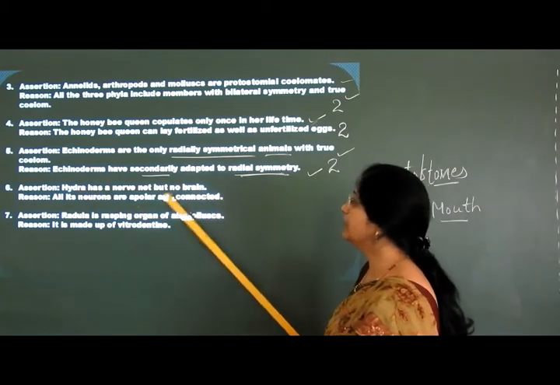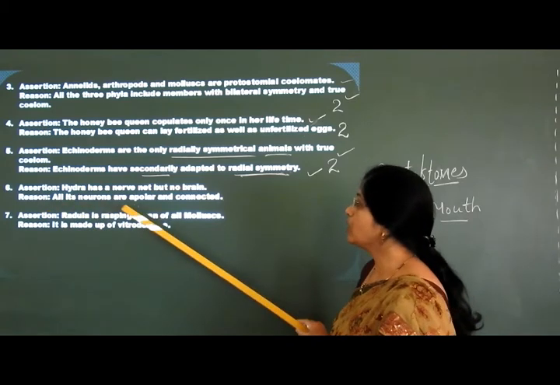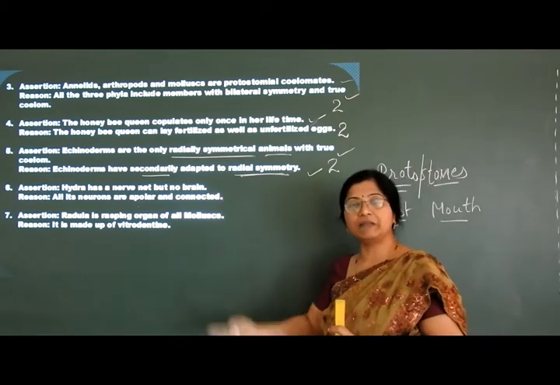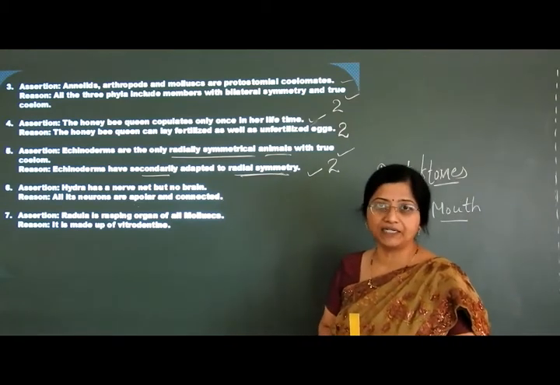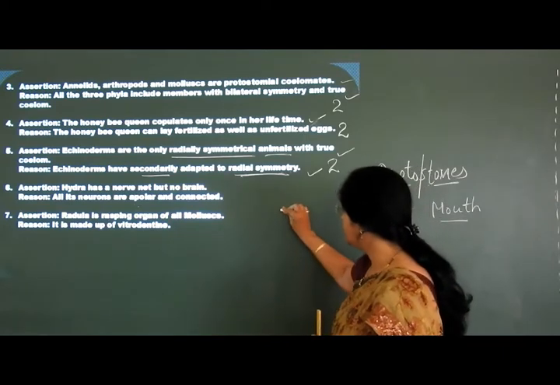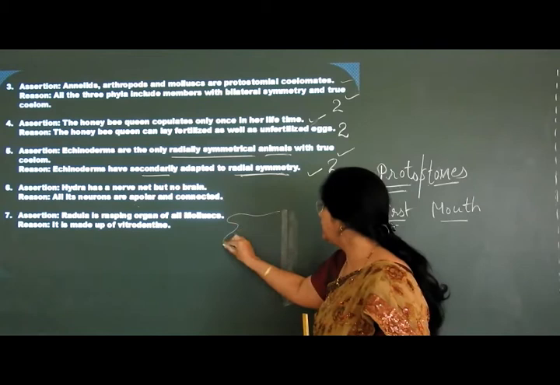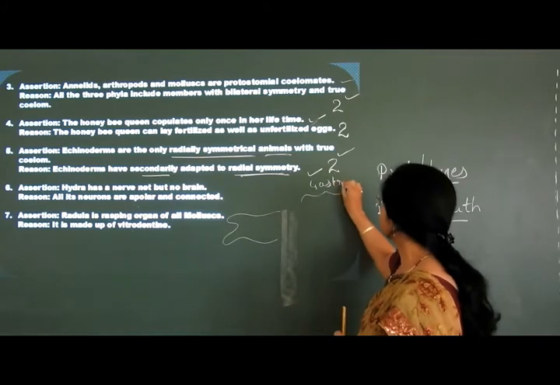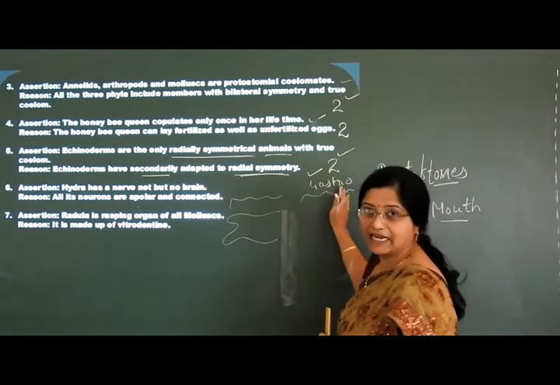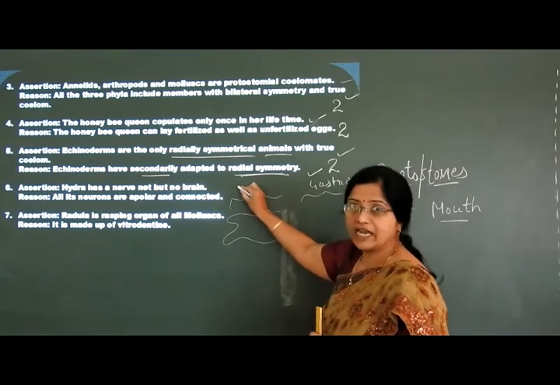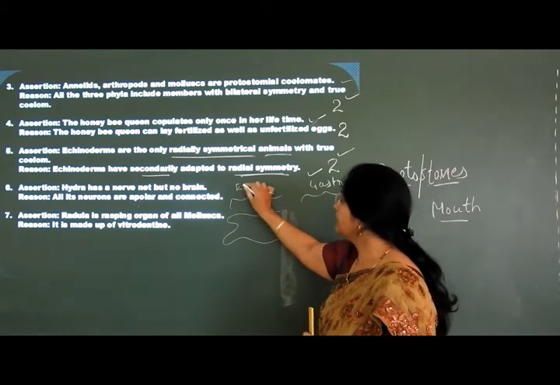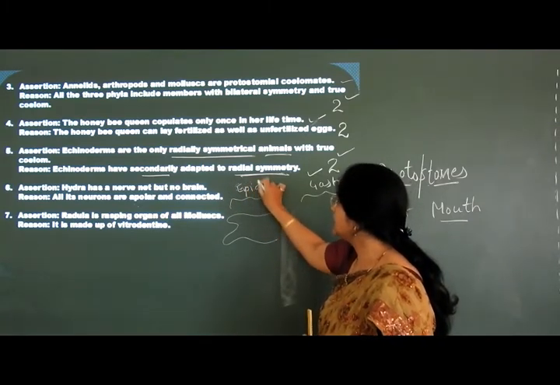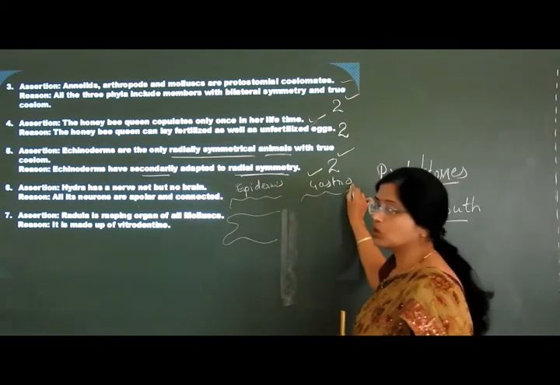Hydra has a nerve net but no brain. All its neurons are apolar and connected. I have explained this while explaining the body wall in the coelenterates. I have drawn this kind of diagram. This is the mesoglea. Here is the endoepithelial layer. This is the gastrodermis, the inside layer, endodermis we can say, and this is outside, the ectodermis, or epidermis we can say.